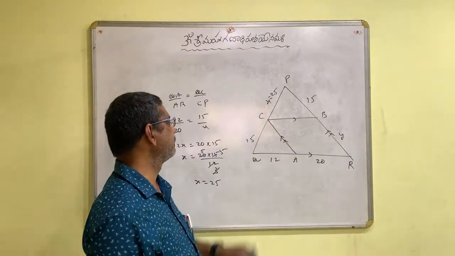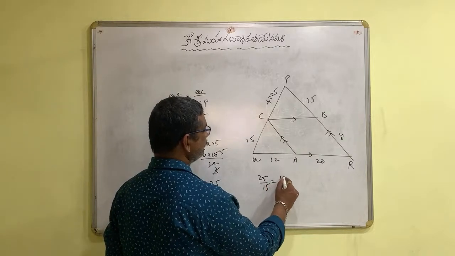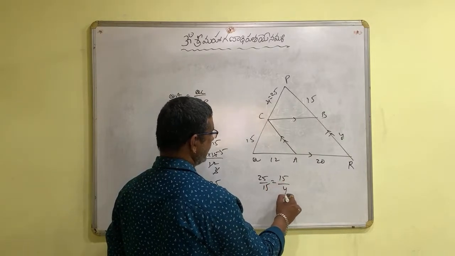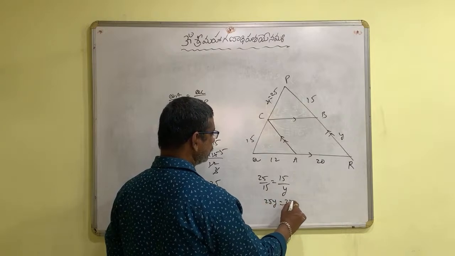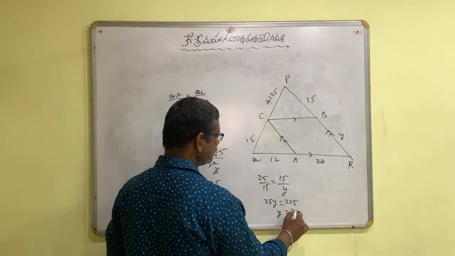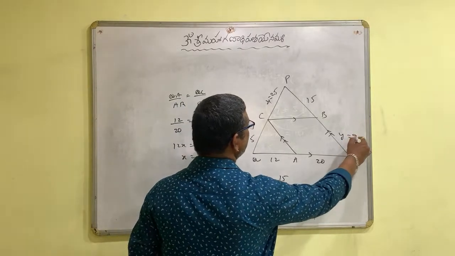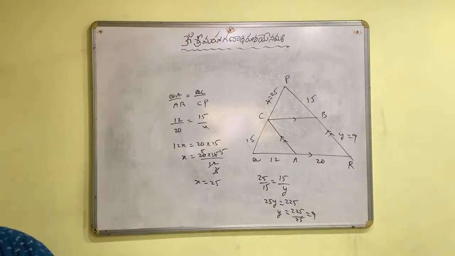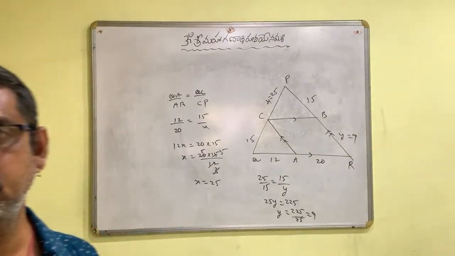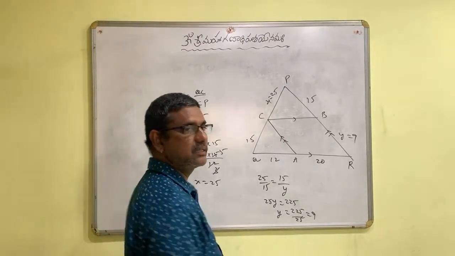So 25 by 15 is equal to 15 by Y. If we do cross multiplication, 25y is equal to 225, y is equal to 225 by 25, which is 9. So BR is 9. Okay children, the value of BR is 9.